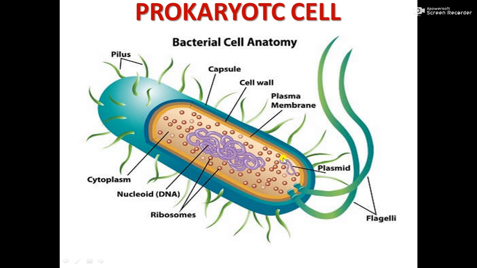Then comes the pilus and capsule. Organelles are absent; membrane bound organelles are not there, but certain structures like ribosomes are there. We have already learned in earlier classes that ribosomes are not membrane bound, they are scattered in the cytoplasm, and ribosomes are for synthesizing proteins. Then some bacteria have flagella, then the pilus, sex pilus; I will tell you what this is. Now we come to the flagella. Let us go back to that diagram.